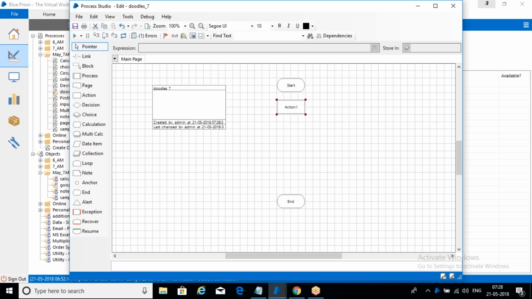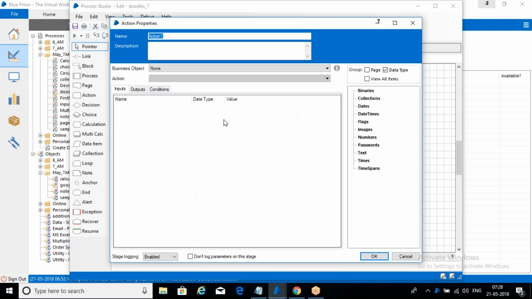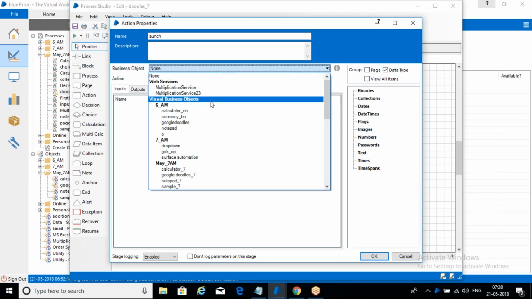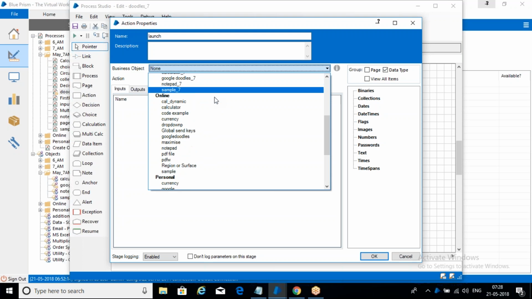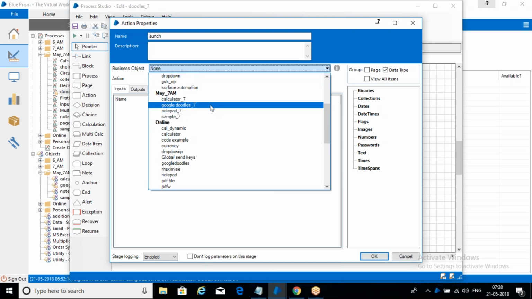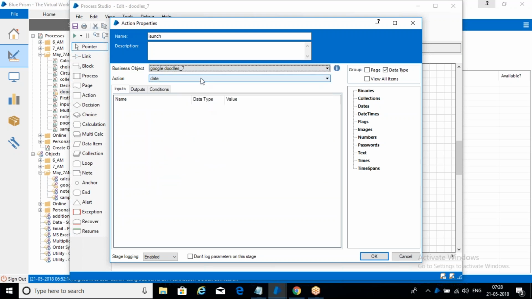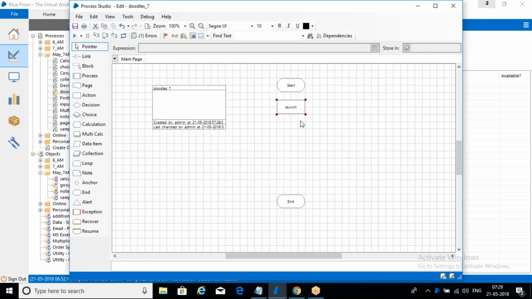What is the action name? First what we need to do is launch. We need to launch, and then the object will be, if you observe, see this, Google Doodles, and then launch. We launched it. After that launch, we need to click on feeling lucky.